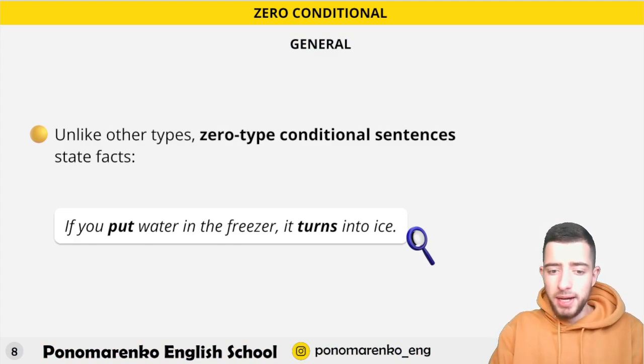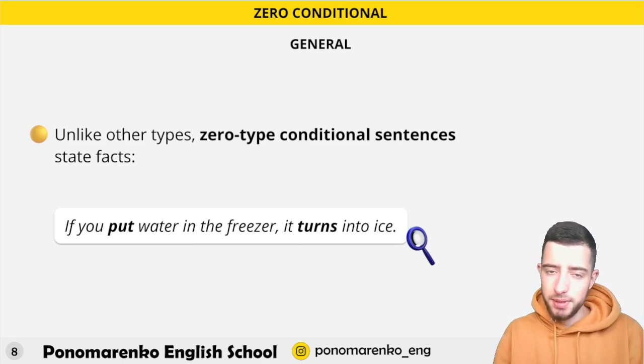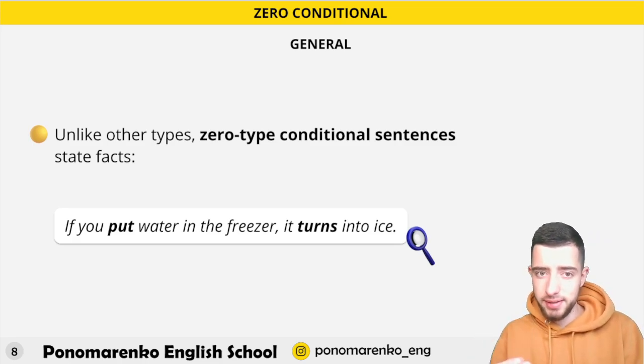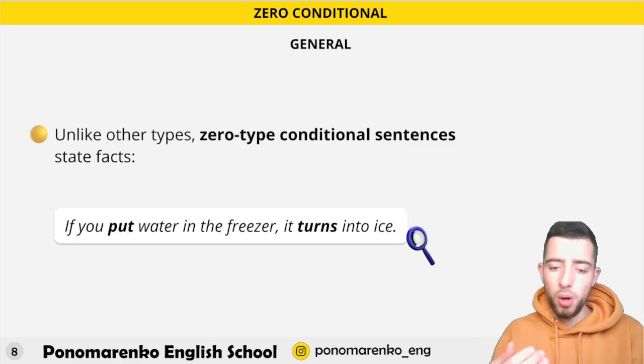Okay, it's high time we talked about each of these conditional sentences. So, unlike other types, zero-type conditional sentences state facts. What are the facts?